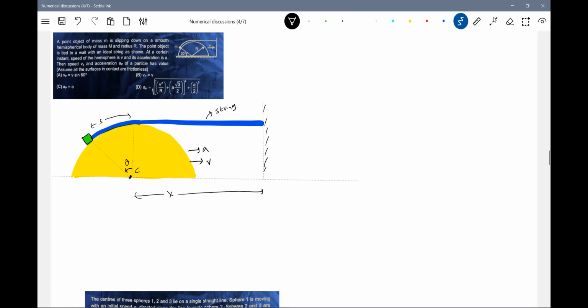What is the length of the string? It is constant, so I'll take the help of that equation first. The total length of the string L should be equal to S plus X. And S should be equal to R theta. So I'll differentiate: dL by dt equals R d theta by dt plus dx by dt. Here the left side should be 0 because the length of the string is constant.